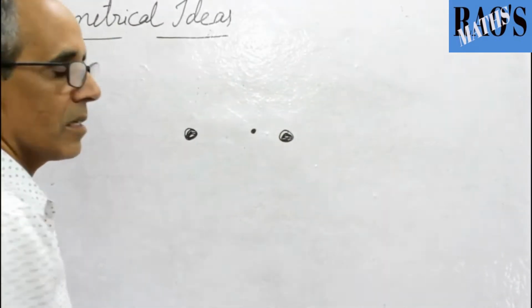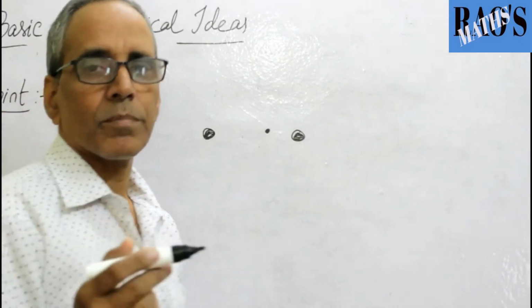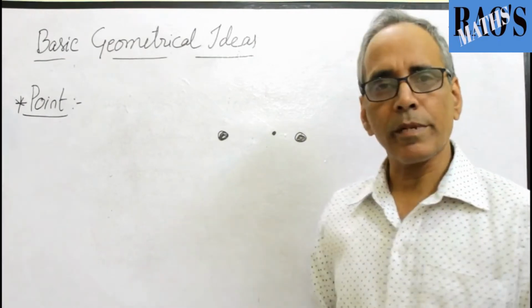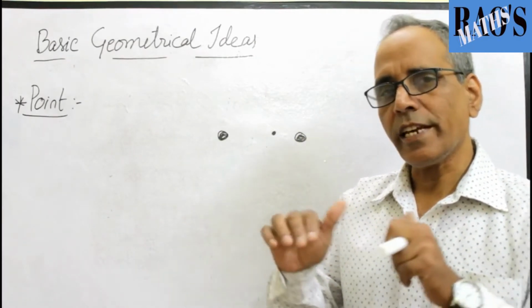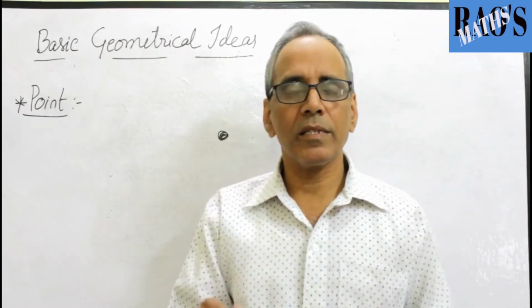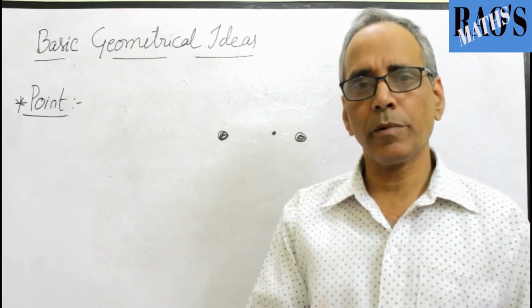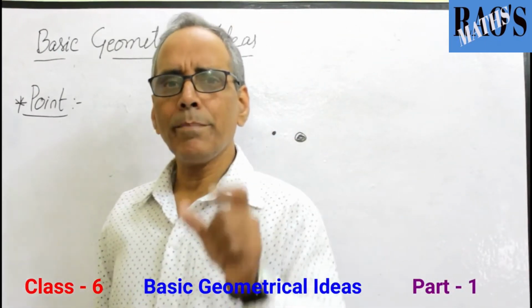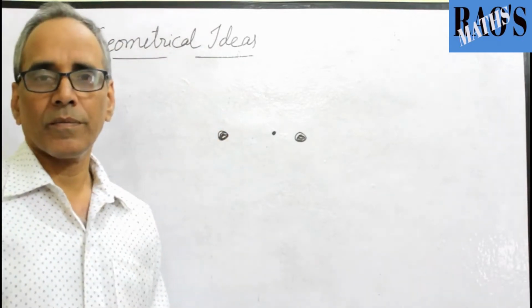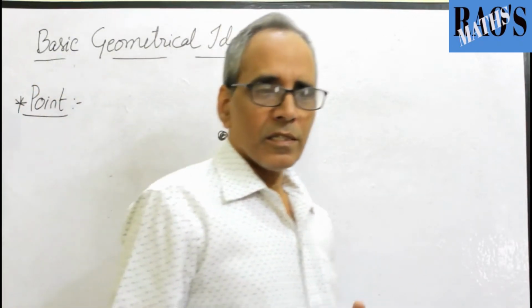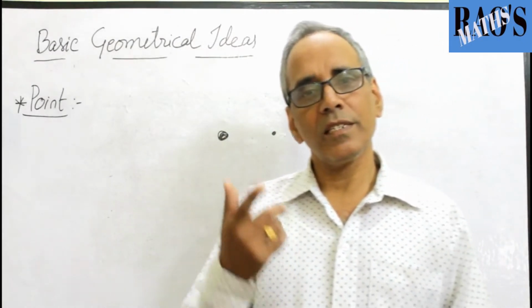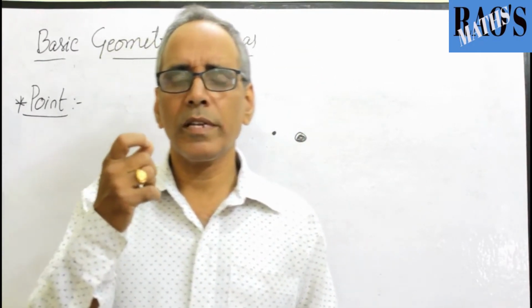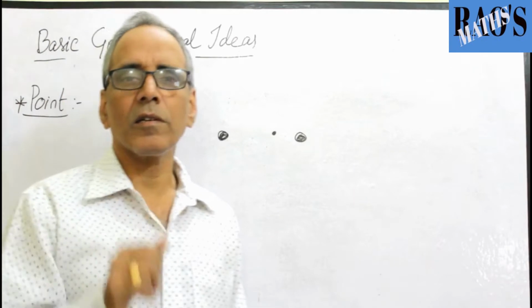And the tip is called a point. But in my view, a point cannot be measured. If you measure any point, if you say my point length is 0.1 millimeter, it's not a point then, because you measured it. So a point is an immeasurable geometrical figure. It has no length, no breadth, no thickness even. Such a one is a point. Quite imaginary, a very small place occupied on the plane is called the point.